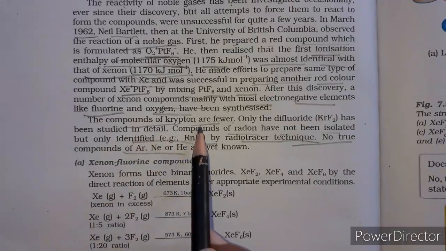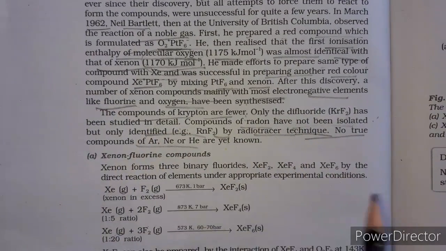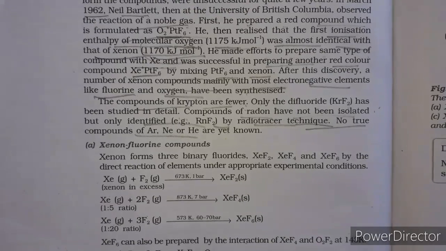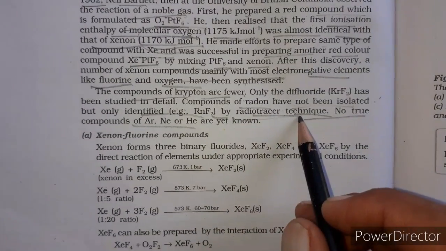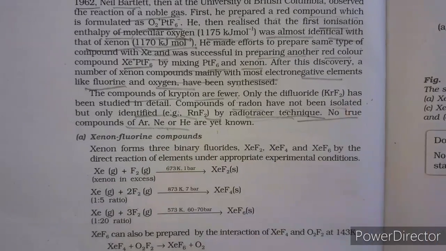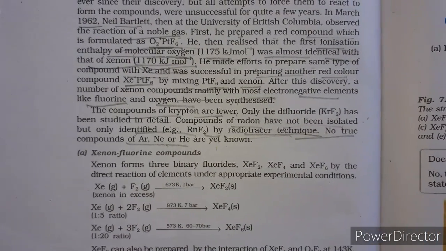So the compounds of krypton are very few, only difluoride has been studied in detail. The compounds of radon up to now are not isolated, only identified by radio tracer technique, and no true compound exists of argon, neon and helium up to now. Now we discuss some important compounds of xenon.